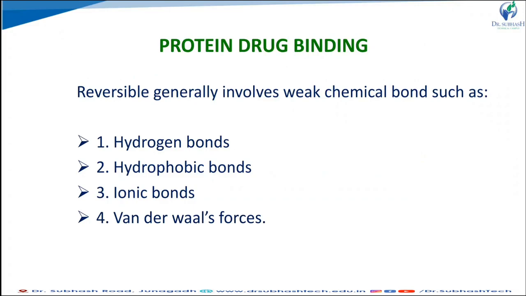Protein binding may be divided into intracellular binding or extracellular binding, meaning the binding of drug with cell proteins and binding of drug with extracellular proteins. Protein binding may be reversible or irreversible. Generally, protein binding is reversible, and it involves weak chemical bonds like hydrogen bond, hydrophobic bond, ionic bond, or the van der Waals bond.